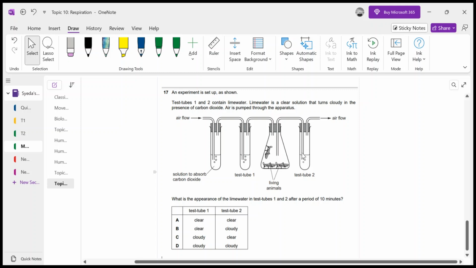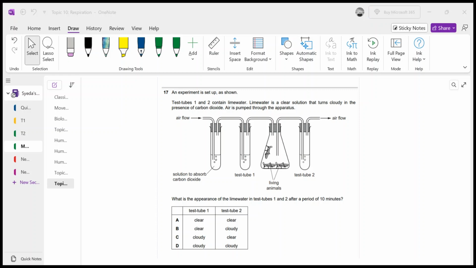Since test tube 2 is connected with the lime water, the carbon dioxide will make it turbid. And here test tube 1 is actually with the air, and air has a very small amount of carbon dioxide, and some of the carbon dioxide is also absorbed here. So there would be very little carbon dioxide moving into test tube 1. So test tube 1 will remain clear, and test tube 2 will become cloudy. So these are the types of experiments they ask you to study, and then they want you to answer them.